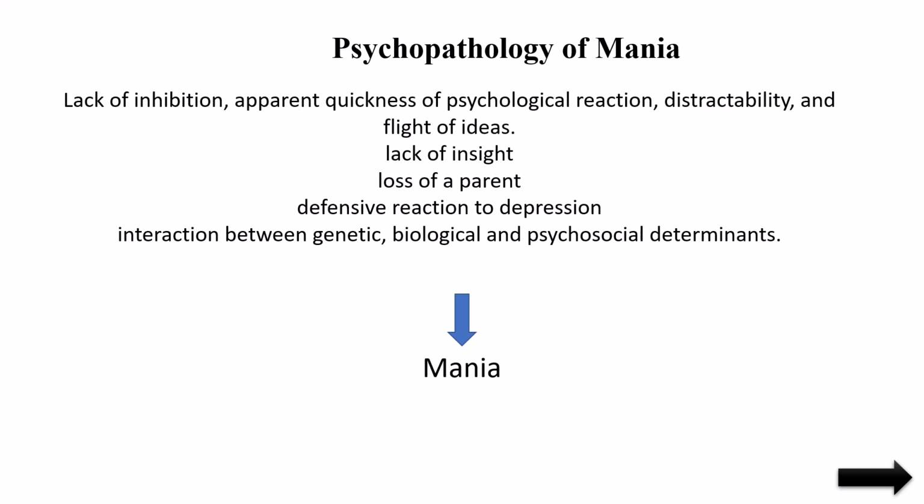They will beat him. Otherwise, the police complaints will be there. So the person may die. Like that, they will not think. If they want to do, immediately they will do. That is apparent quickness of psychological reactions. Then distractibility, immediately they will get distracted.